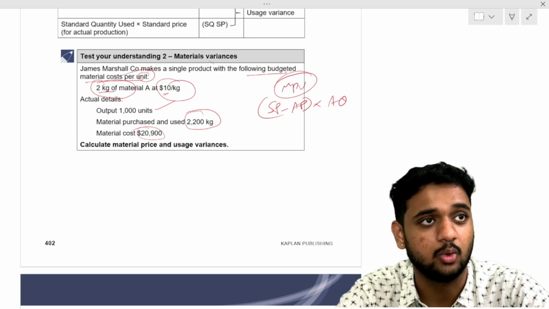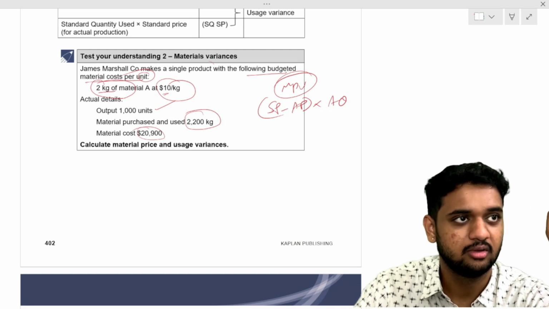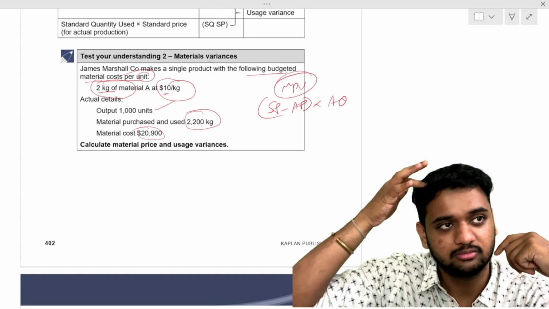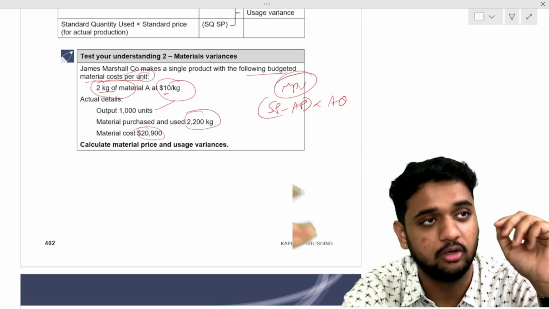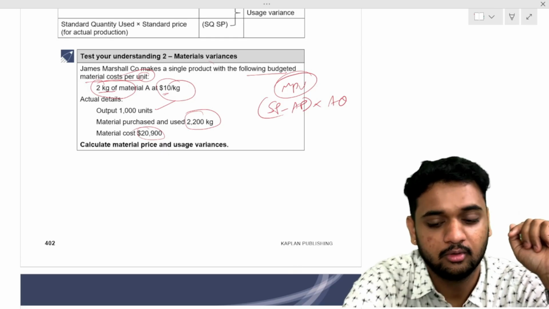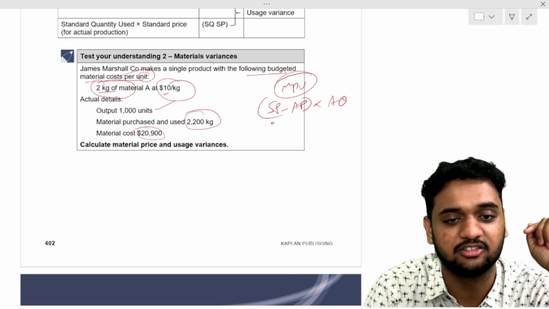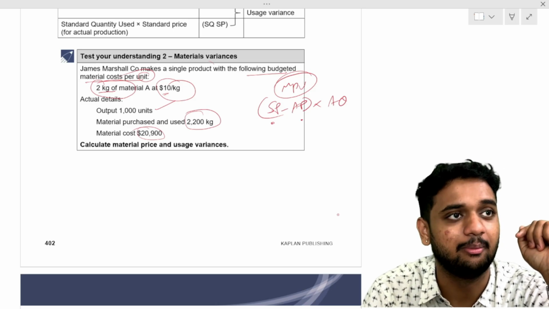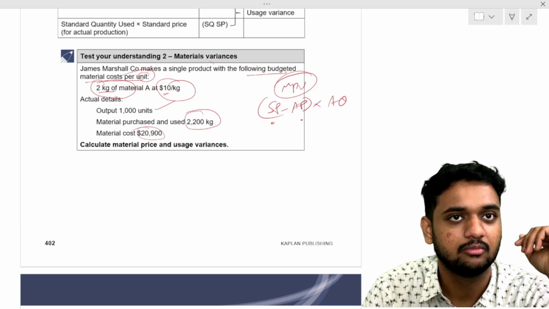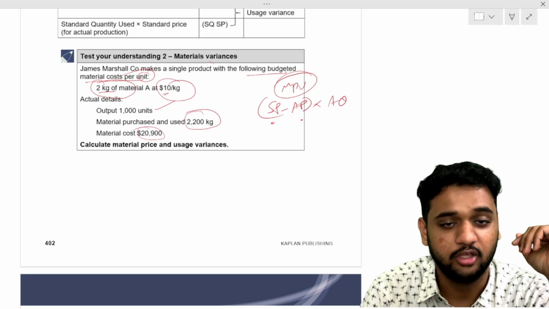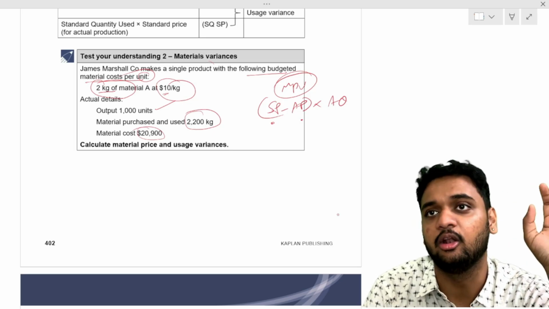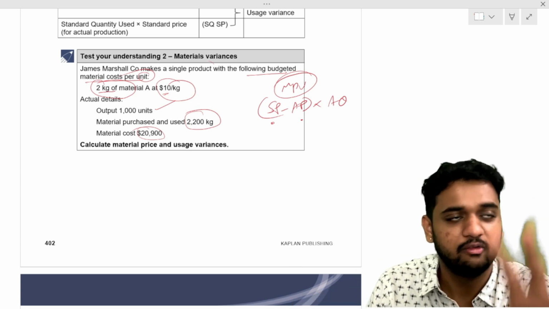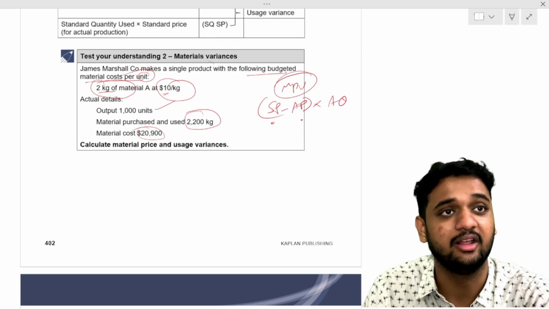There are two quantities: quantity of material and quantity of units. Here we are talking about material, so why talk about units? Units means output. When you take the standard price, you are taking the price of material A. The actual price is also the price of material A. So you have to multiply by the material quantity only. Everything here is related to material, so the quantity is the material quantity, not the output quantity. Output quantity will not be used here. Output quantity is used only for finding the standard quantity.